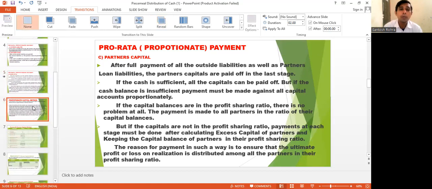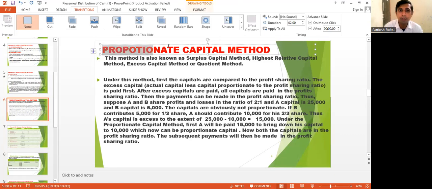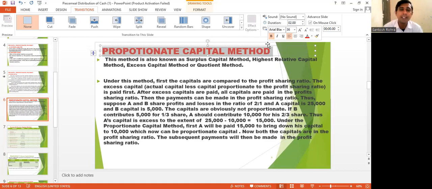So, moving towards the method, the excess capital method is known by four names. One name is proportionate capital method.